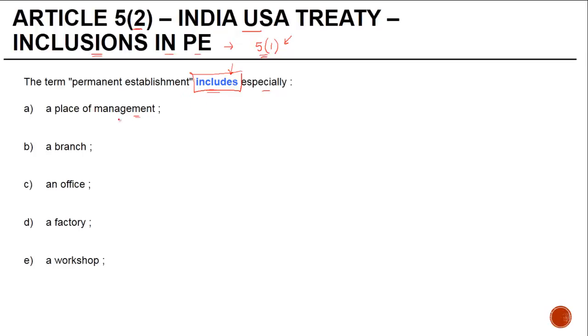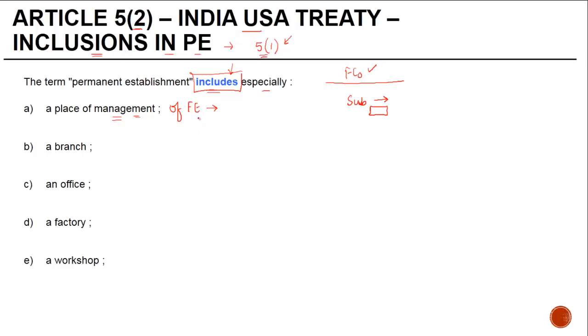A place of management. Now, when you say a place of management, we're talking about the place of management of the foreign enterprise. So if there is a foreign company and it has a subsidiary in India, if the subsidiary is managing its own business out of its Indian office, then it cannot be said that the place of management is of the foreign company. What we are looking at is the place of management of the foreign company.